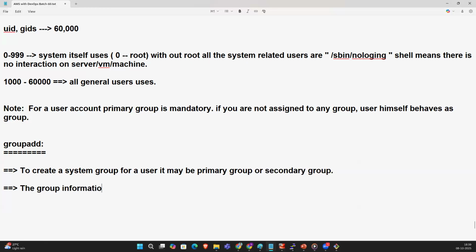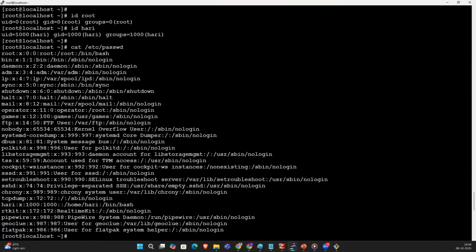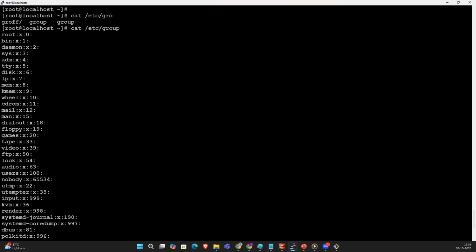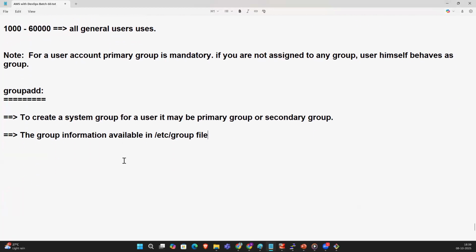So if you create the group, you can assign it as a primary group or a secondary group, whichever it will be. The group information is available in the /etc/group file. I already showed you, right? The group information will be available under cat /etc/group.